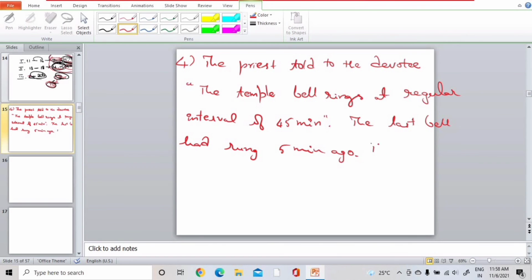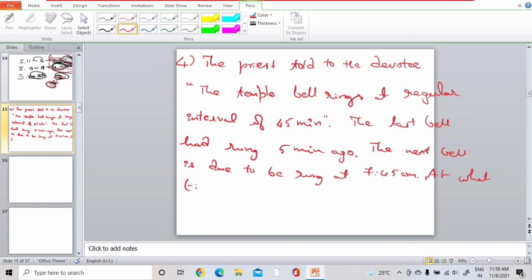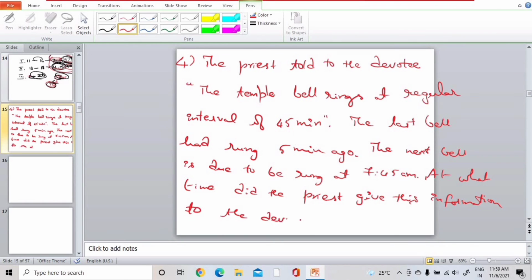That means 5 minutes before. The next bell is due to be rung at 7:45 am. At what time did the priest give this information to that devotee?